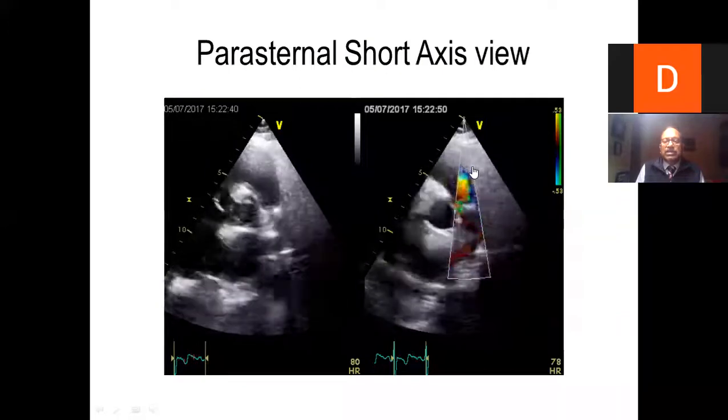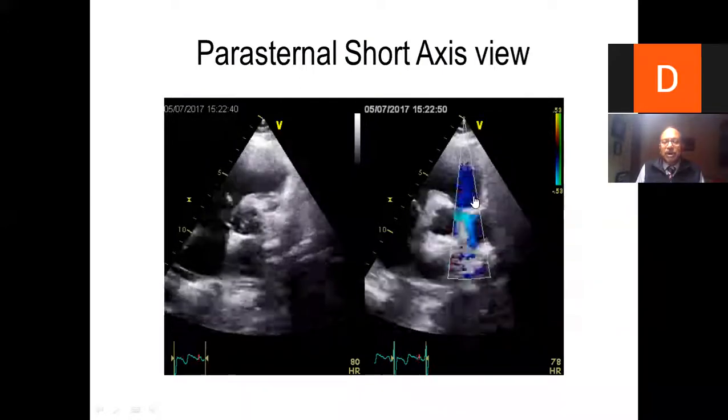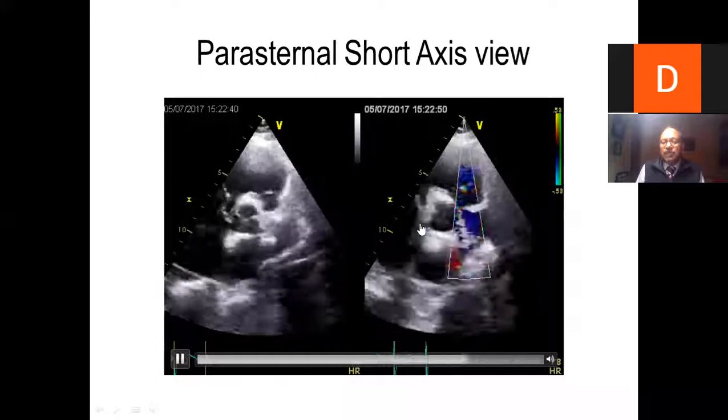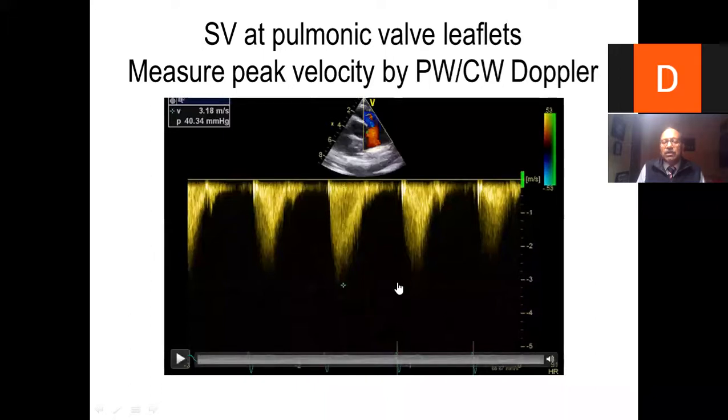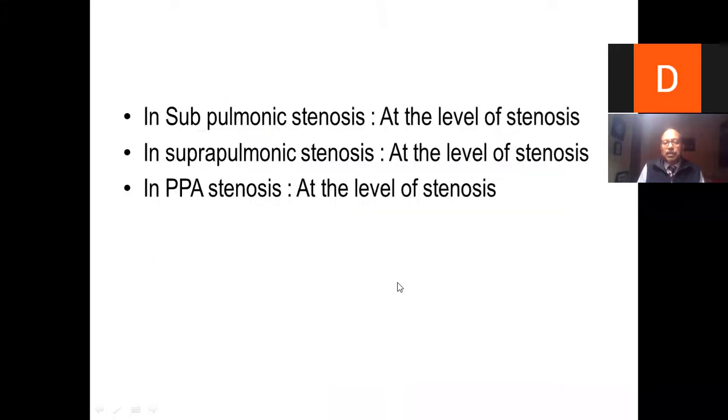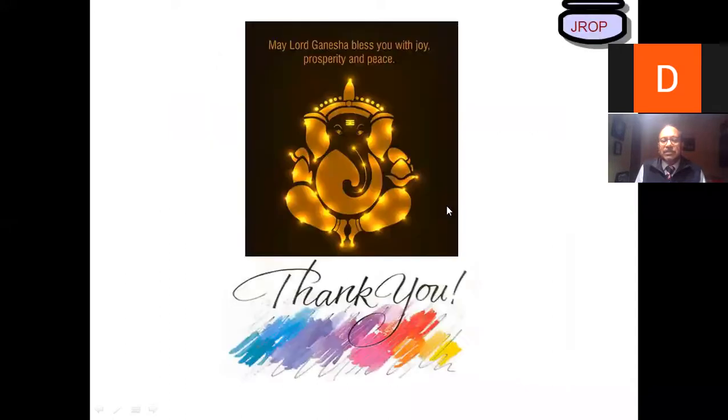Then how to assess pulmonary stenosis? Always in parasternal short axis view at the aortic level. And you get peak velocity by continuous wave Doppler. Subpulmonic at the level of stenosis, you assess suprapulmonic at the level of stenosis and pulmonic at the level of stenosis.